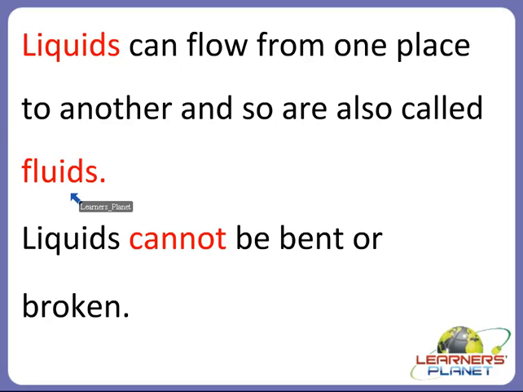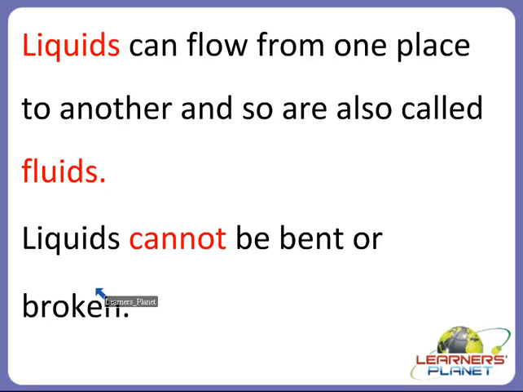Why are they called fluids? Because liquids can flow from one place to another place, but solids cannot flow. Solids can be transferred from one place to another place, but they do not change their shape. Right? So always remember that solids cannot flow, but liquids can flow, and so they are called fluids.